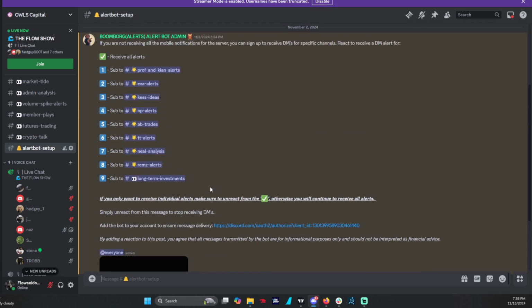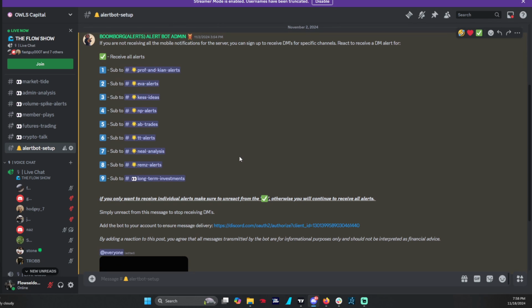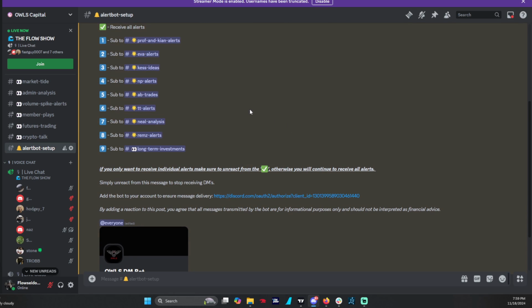Alert bot setup. This is for specific bots that, thanks to Bloomberg, you can sign up for to get the alerts into your DMs. So if you sub to all, you get all the alerts into your DM. So that's why it's faster. Or you can sub to specific channels that you're more comfortable with, right? So all the instructions are here.